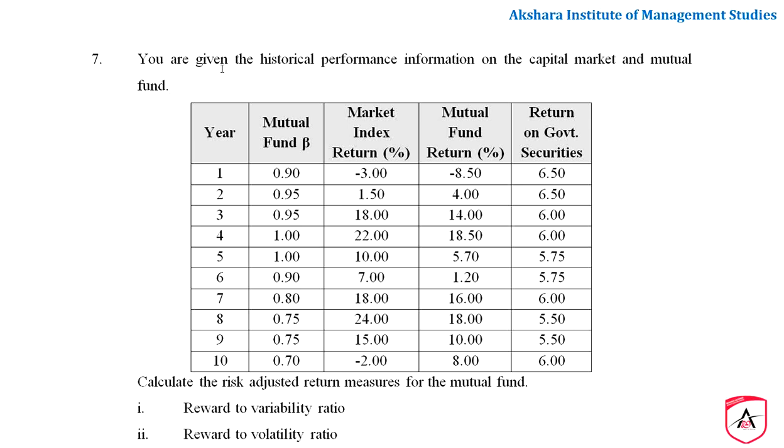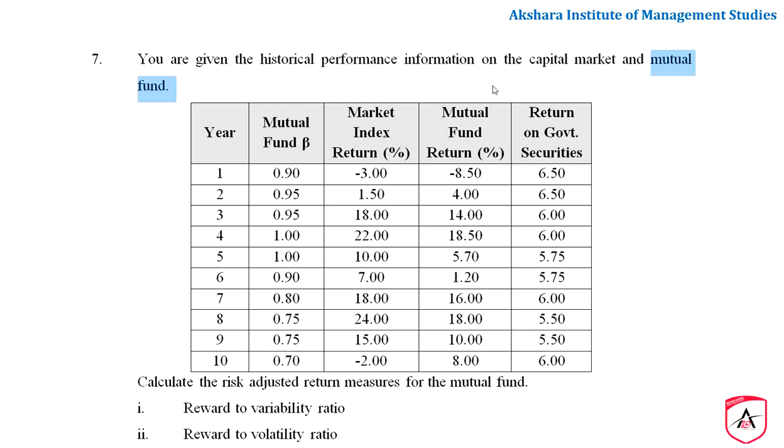You are given the historical performance information on the capital market and mutual funds. See, understand the question very easily. He has given the information regarding the capital market. Capital market means it is a share market. He has given the complete information about this capital market on one side, and on the second side he has given the information related to mutual funds.